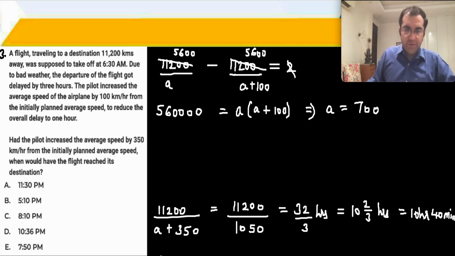And now we can get to the answer. 6:30 AM में 3 घंटे का डिले, and then 10 hours and then 40 minutes. ठीक है. So 6:30 plus 13 hours will take you to 7:30 PM, and then 40 minutes takes you to 8:10 PM. 8:10 PM. The answer is C for question number 3.